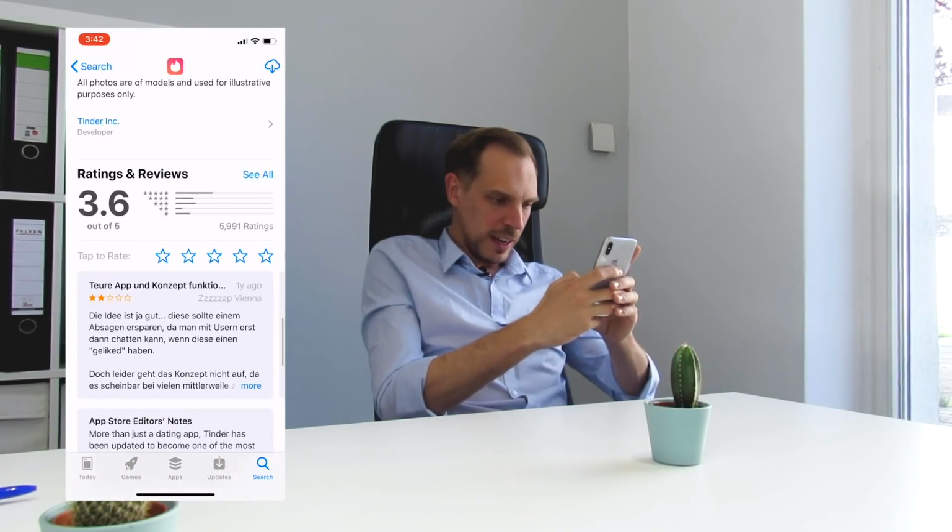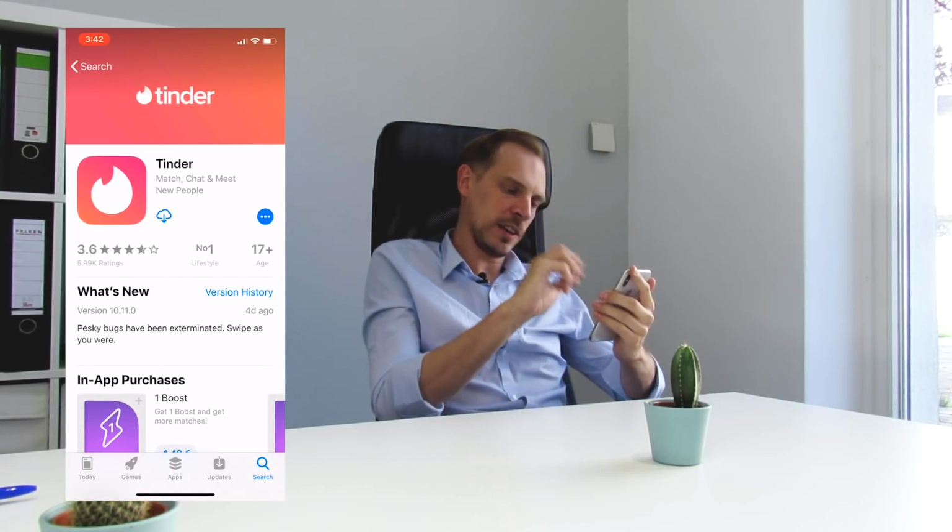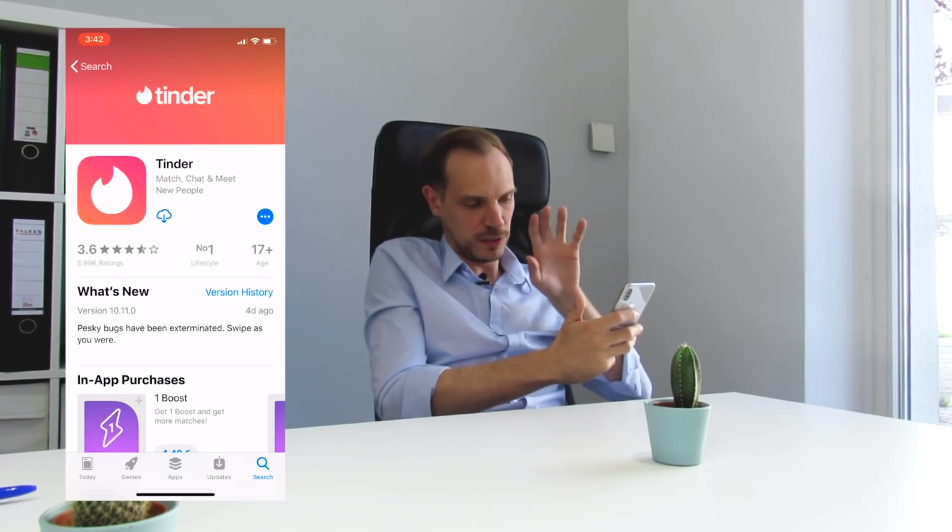So let's scroll up again, because this is the most important thing. When people search for an app, they click on the app, they're going to make the decision within the first screenshot that they're seeing of the app whether they're going to download it or not.